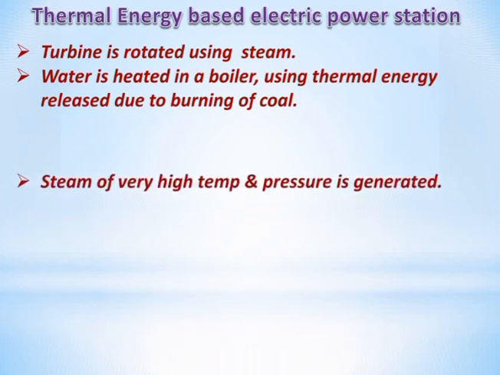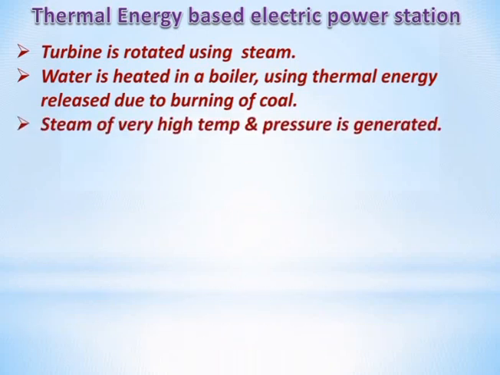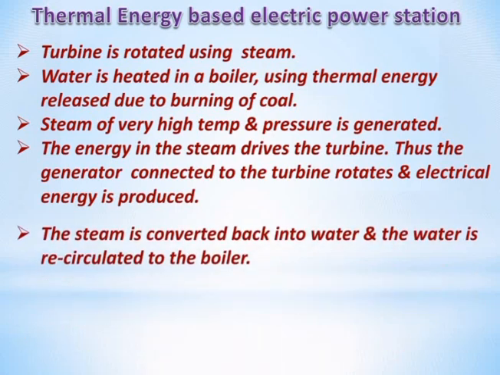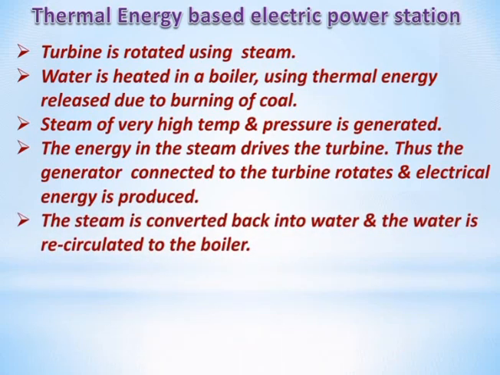Steam of very high temperature and pressure is generated here. The energy in the steam drives the turbine. Thus, the generator connected to the turbine rotates and electrical energy is produced. The steam is converted back into water and water is recirculated to the boiler. See here the flow chart.